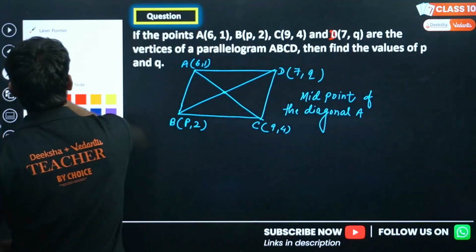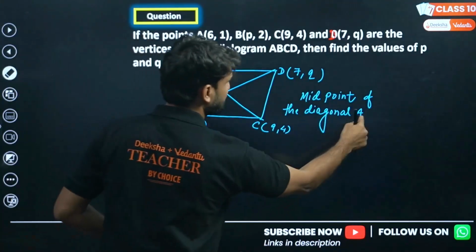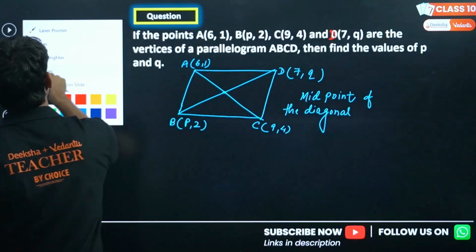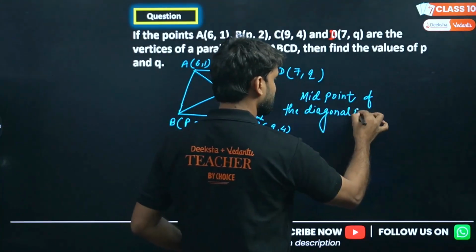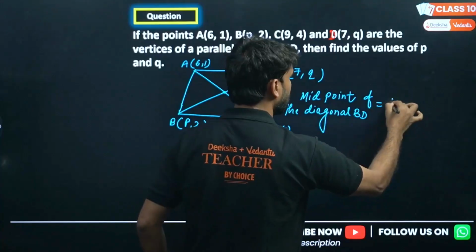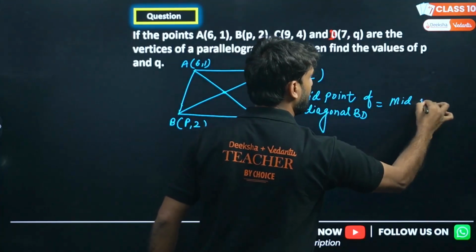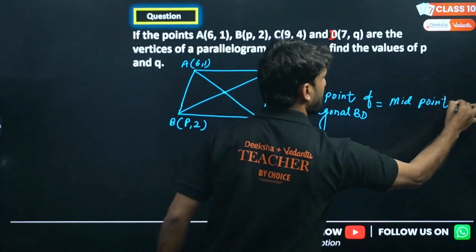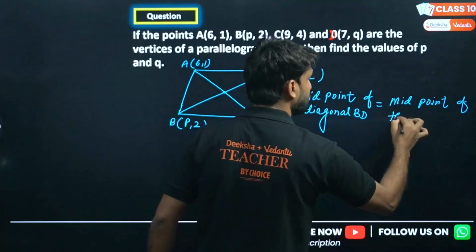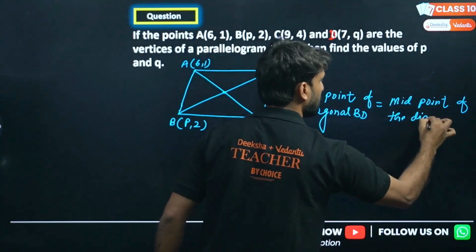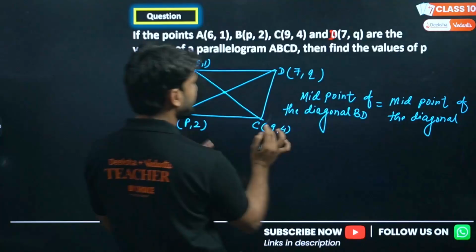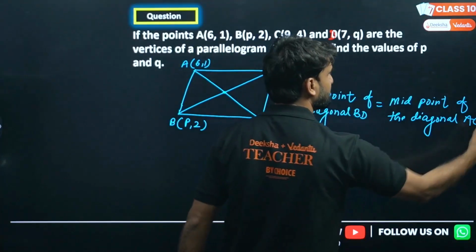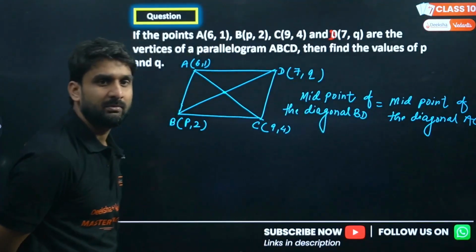So instead of writing AC first, we can write BD on the left side, because the left side will be the unknown. So the midpoint of the diagonal BD will be equal to the midpoint of the diagonal, which diagonal, my dear lovely kids? AC. Yes, the midpoints will be equal to each other.